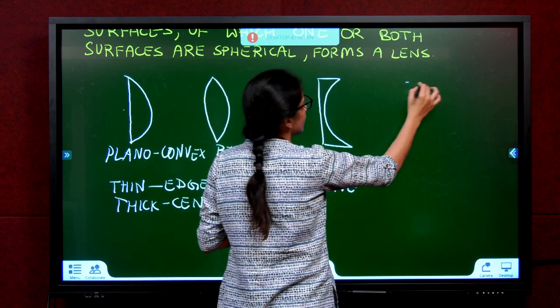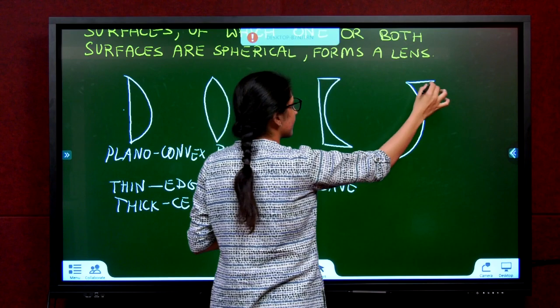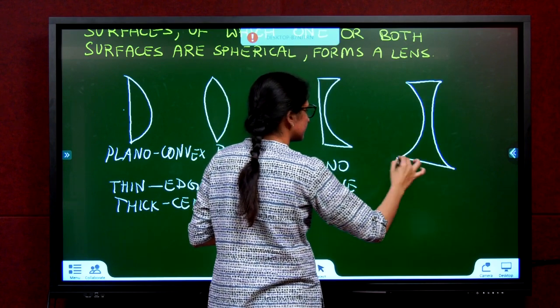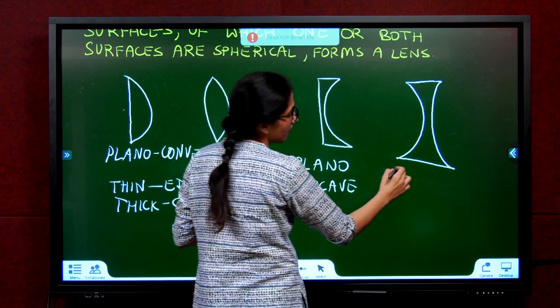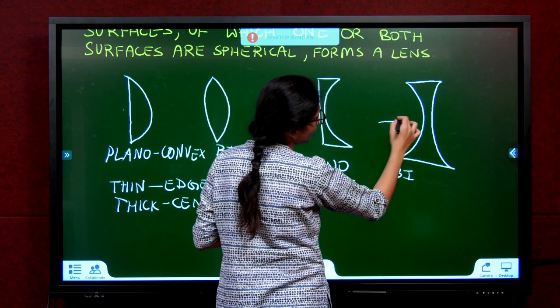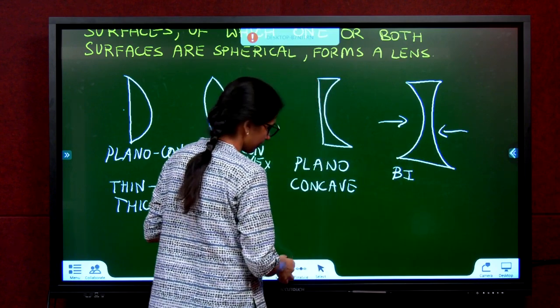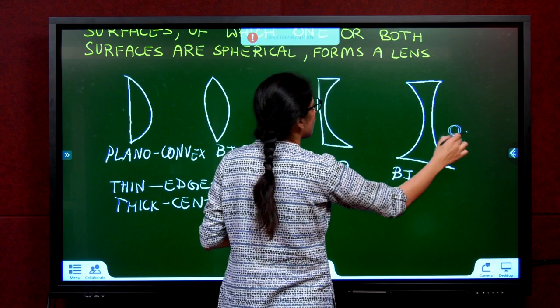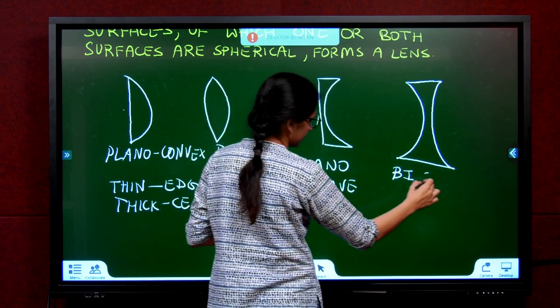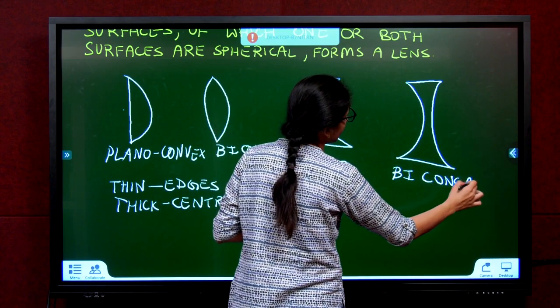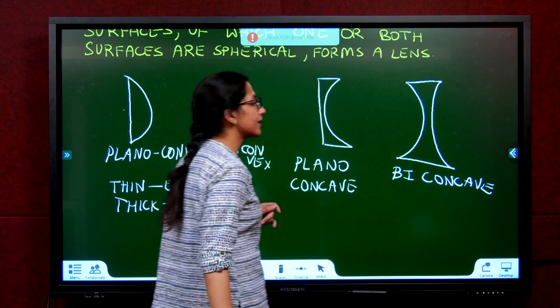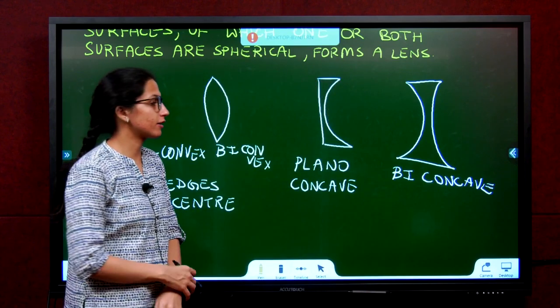Next, if both the sides are cave-like, such a lens is called a biconcave lens or double concave lens. If you simply say concave lens, we are referring to the biconcave lens.